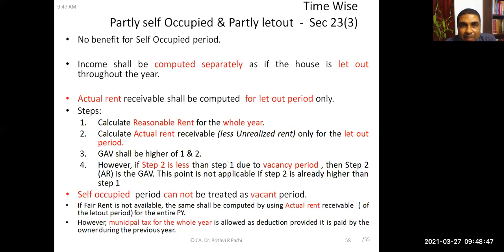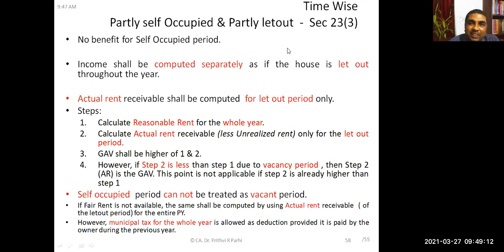Now, if it is time-wise partly self-occupied or partly let out, we have to understand this thing. There will be no benefit for the self-occupied period. It will be treated just like a let-out house. And while arriving at the actual rent, we have to take it for the let-out period only, because actual rent will be only for the let-out period.